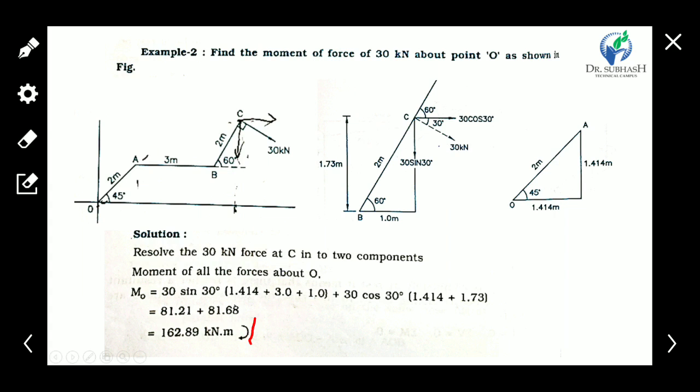Otherwise, if this symbol is not written there, then the sign must be given as minus. Otherwise the sign is removed and it is mentioned that this moment is anti-clockwise. If the sign is not there, we must compulsorily give the value a negative sign.